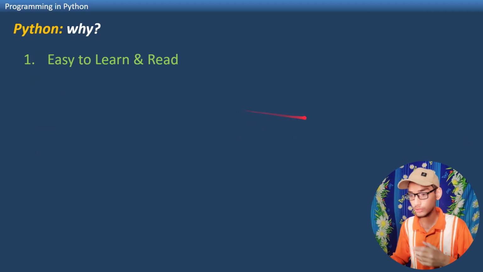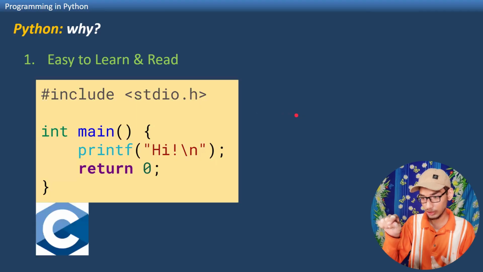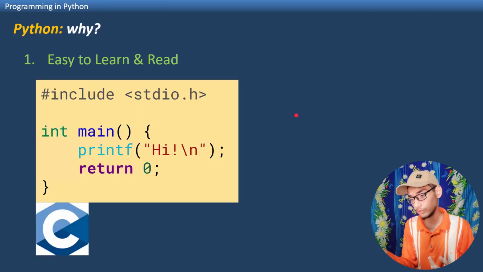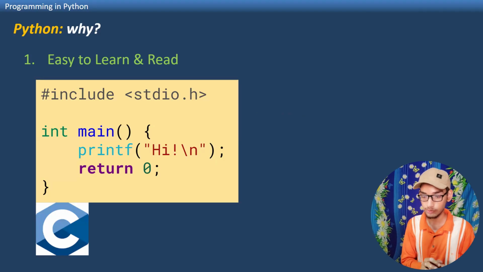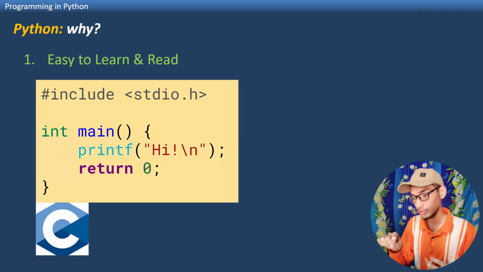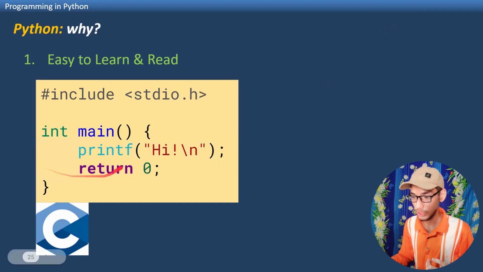Compare these two syntaxes that I will show you. This is a language called C. Like Python, there is another language called C, and C uses a compiler. This is the C code to write "hi!" in the terminal.